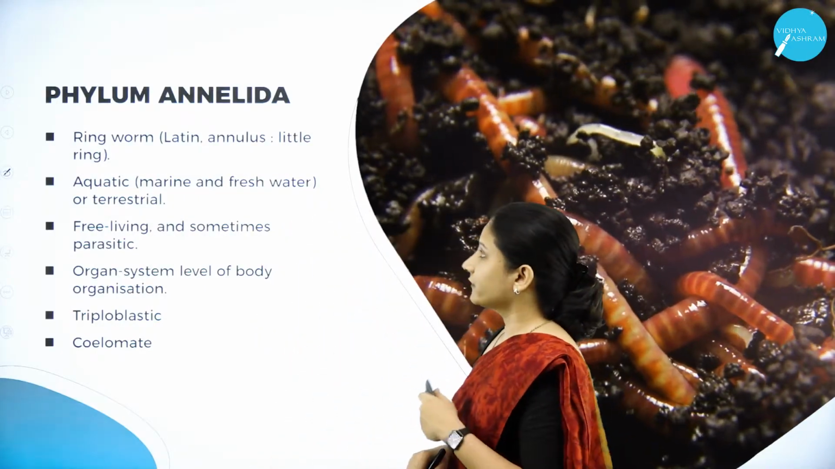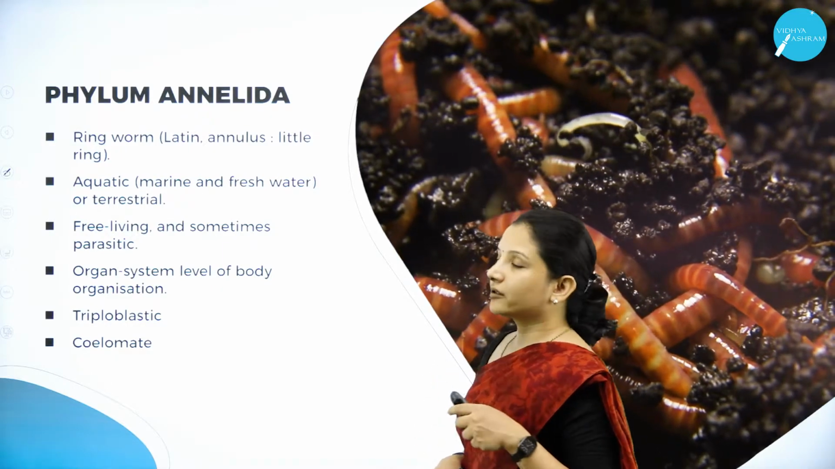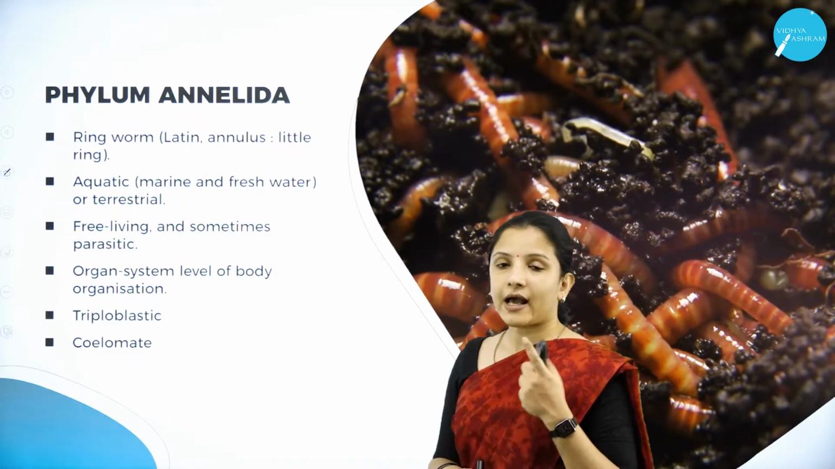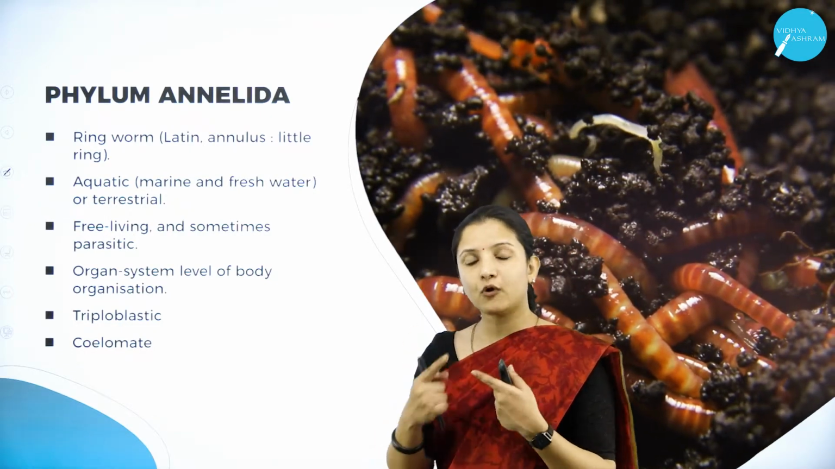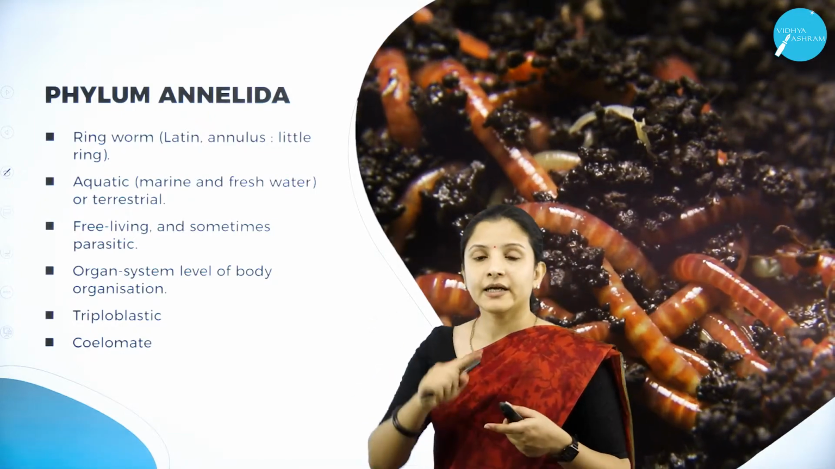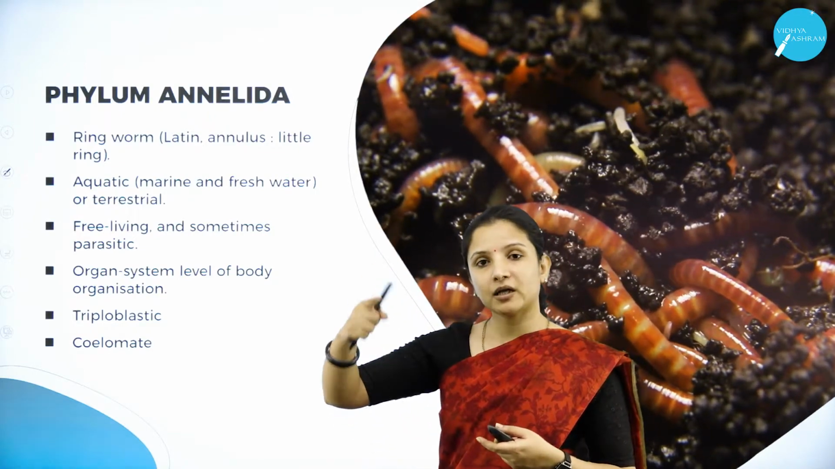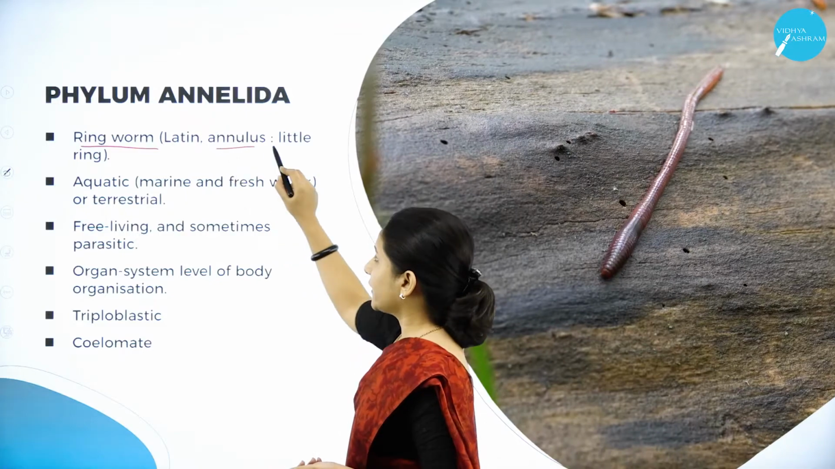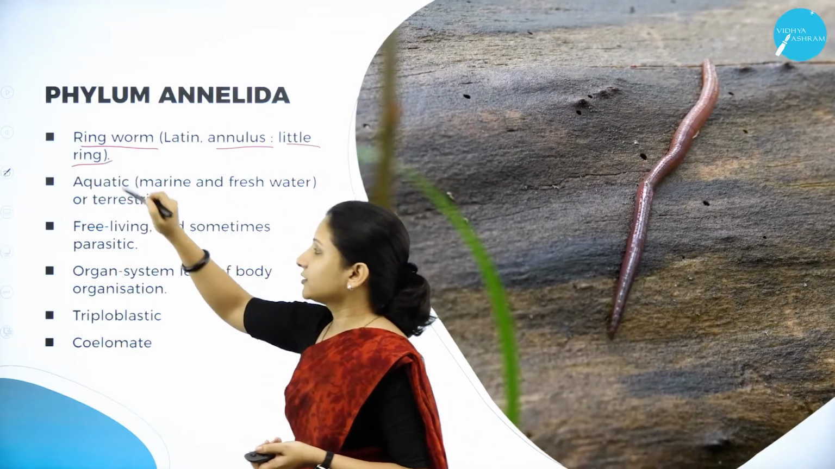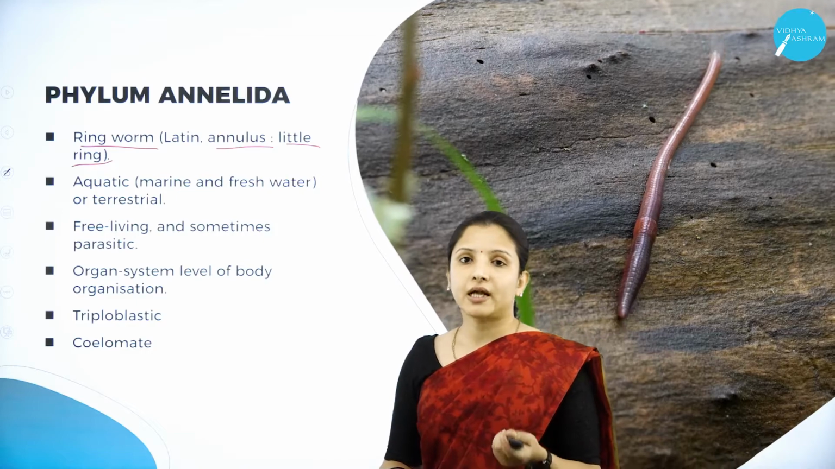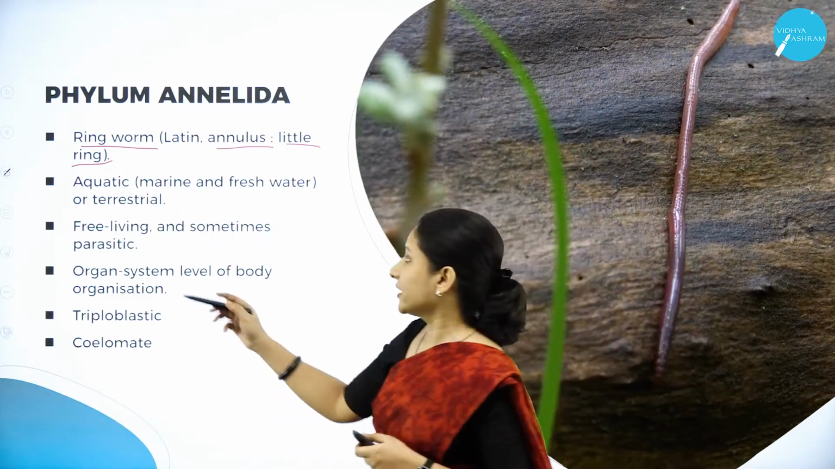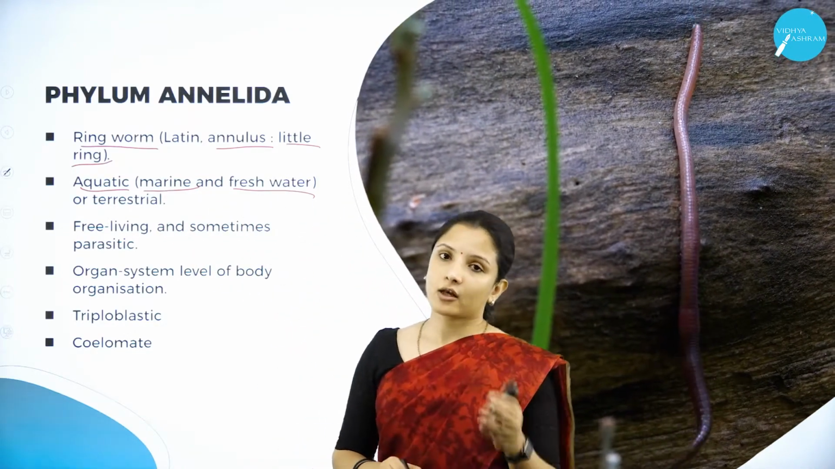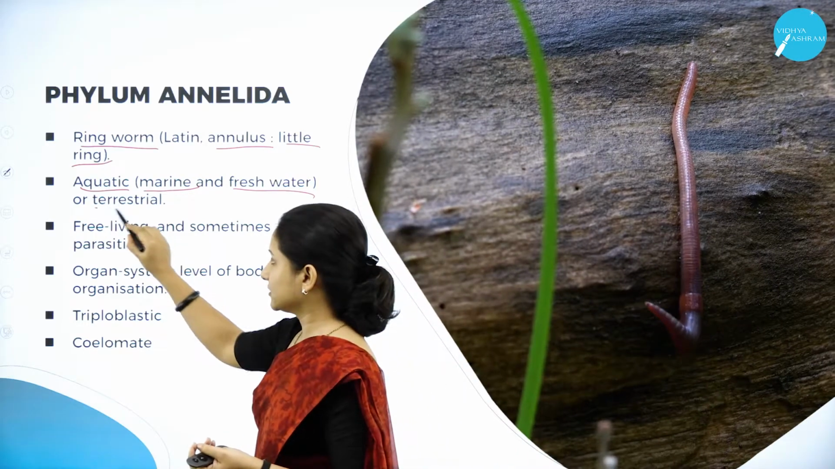So next, moving on to the phylum Annelida. Annelids are called ringworms. In Latin, annulus means little ring. When you look at the body of phylum Annelida, it is as if they are made up of rings. That is why they are also called ringworms. Their habitat: where do they live? They live in water, that is, they are aquatic. They can live in marine as well as fresh water, and they can also live on land, that is, they can be terrestrial as well.